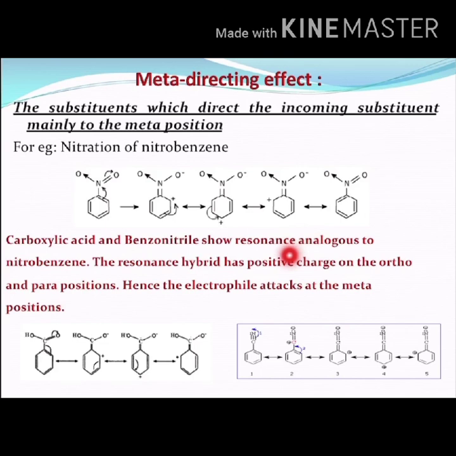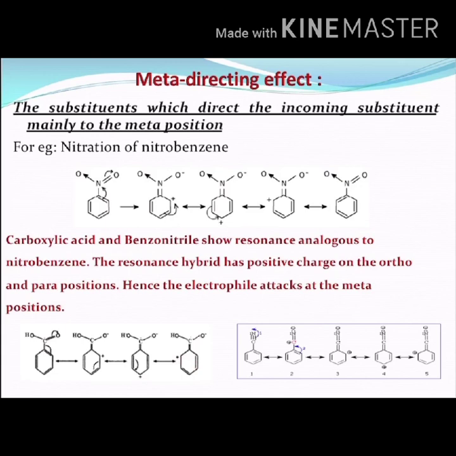Similarly, this is the resonance form, or the canonical forms, of carboxylic acid, and this is the canonical forms of benzonitrile. If we observe these two resonance forms, here we cannot find the incoming electrophile going and attacking the ortho or para positions. Only the meta position is left. So therefore, we get meta-substituted products.